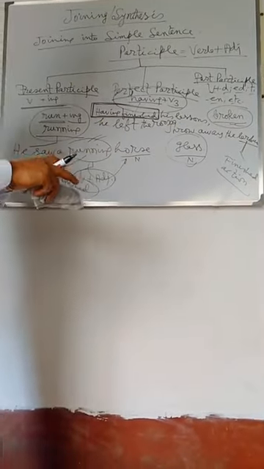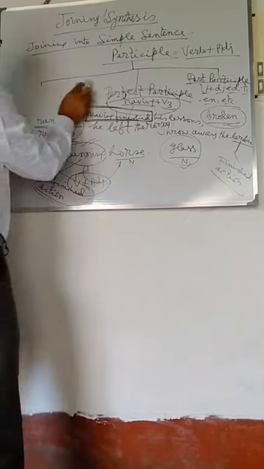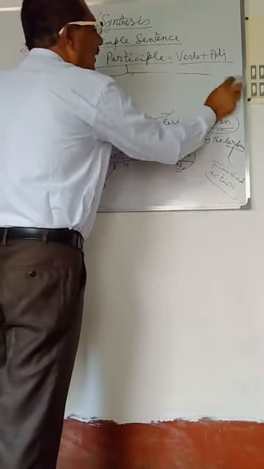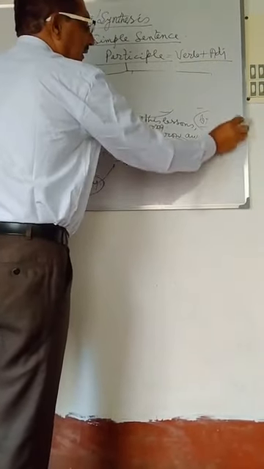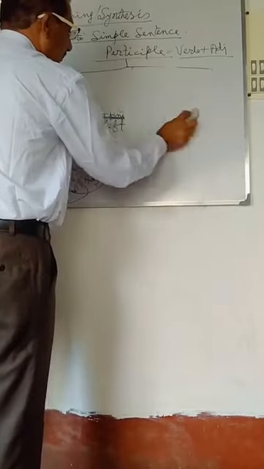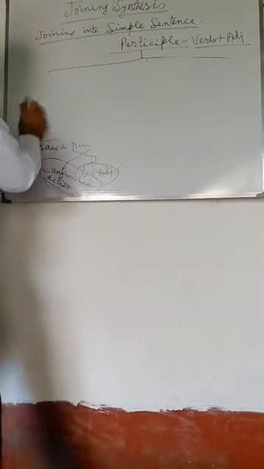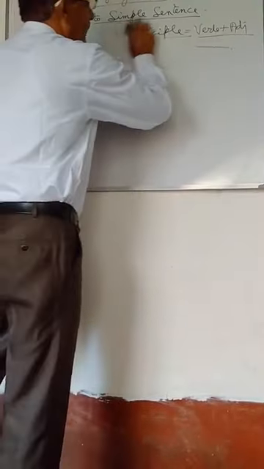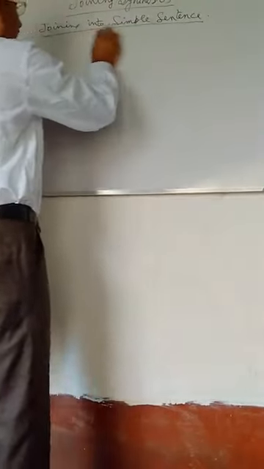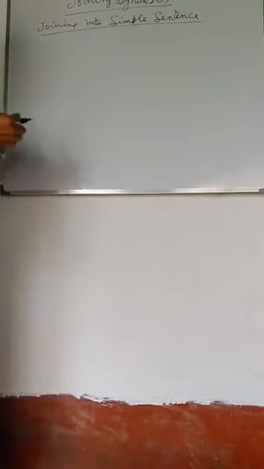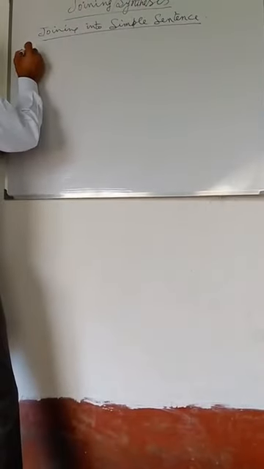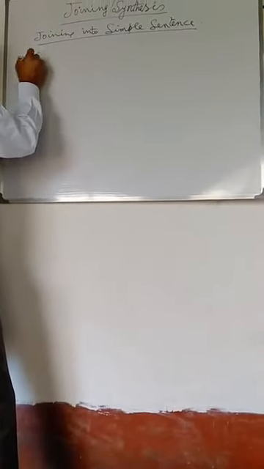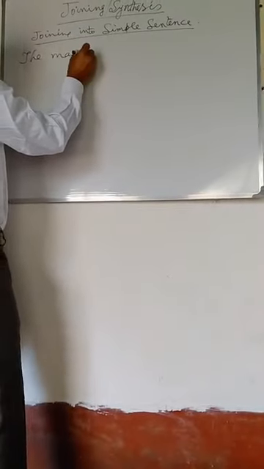And here, just after learning the features of participle, you will see how two or more than two sentences can be joined by using participle. Suppose: the man was tired.